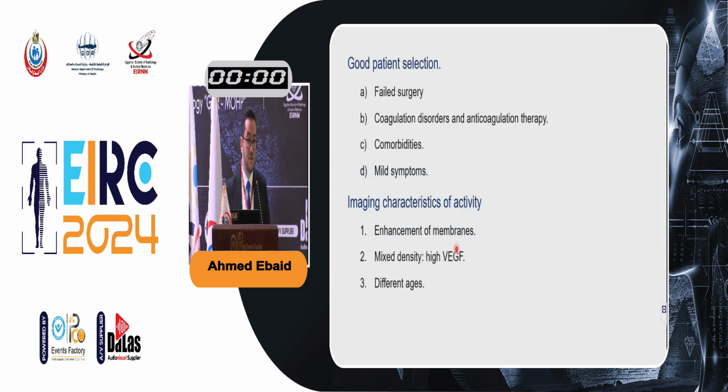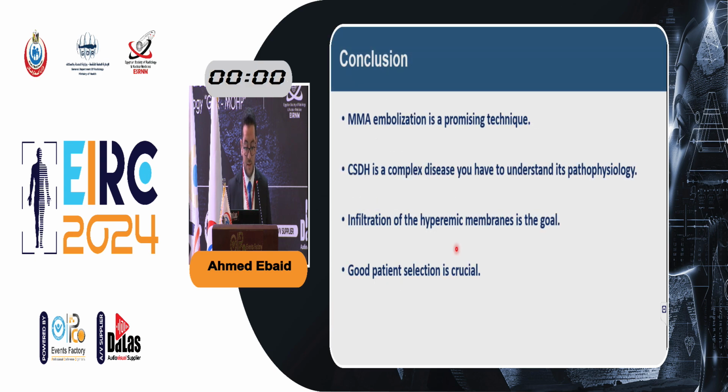Good patient selection is very important and crucial in the success of this technique. Mainly patients with failed treatment or recurrence after surgeries, patients with coagulation disorders and anticoagulation therapy, patients with comorbidities, and patients with mild or minimal symptoms. The imaging characteristics of activity recommend us to go into this technique, while enhancing of the membranes, mixed densities, and different ages would be most beneficial from this technique.